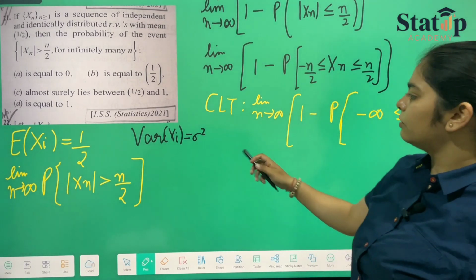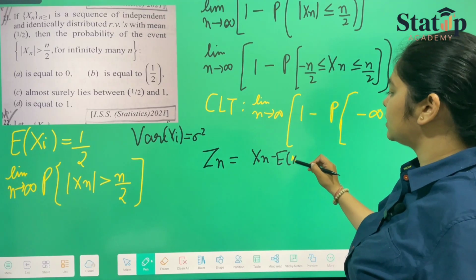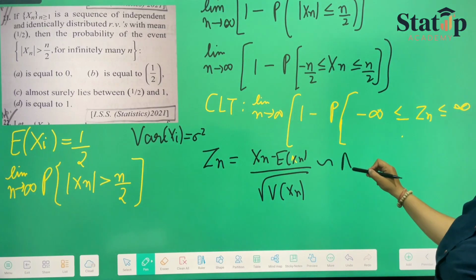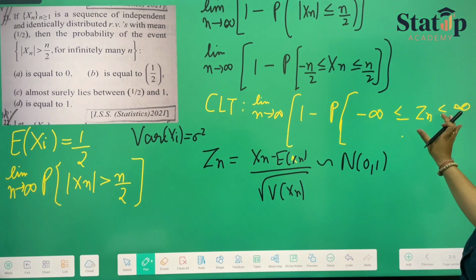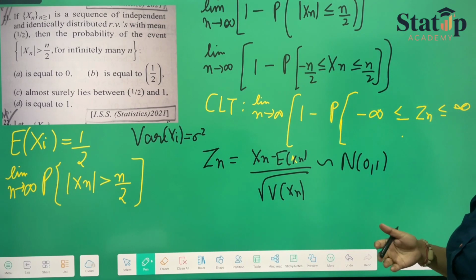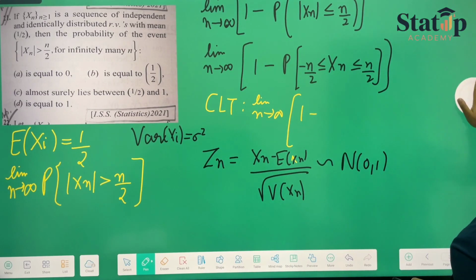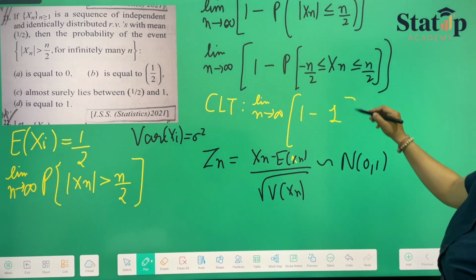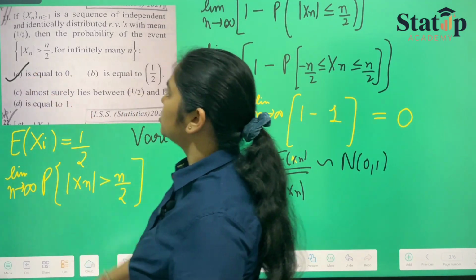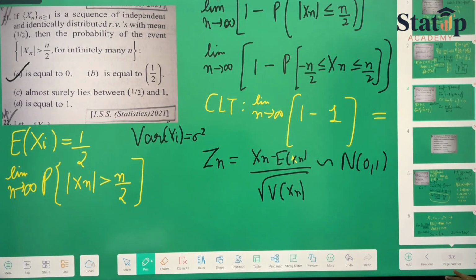Okay, now here we can say that Zn, which is nothing but Xn minus the expectation of Xn upon the square root of the variance of Xn, will follow the standard normal distribution. So the value will always lie between minus infinity and infinity. The probability that it will lie between minus infinity and infinity is surely 1. So instead of this probability, we can write 1, and 1 minus 1 will give us 0. So our option A is correct, which is equal to 0. This is how you solve it by using the CLT theorem.